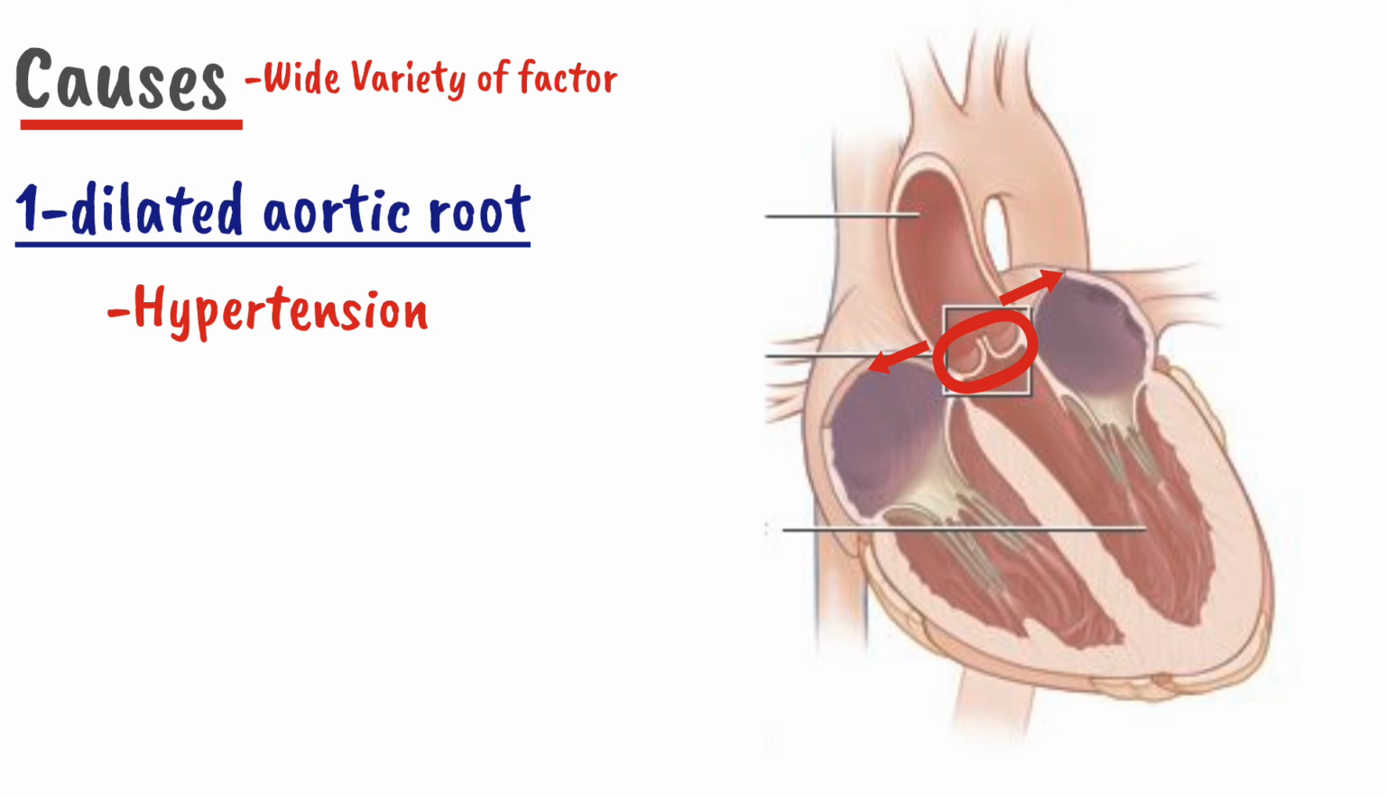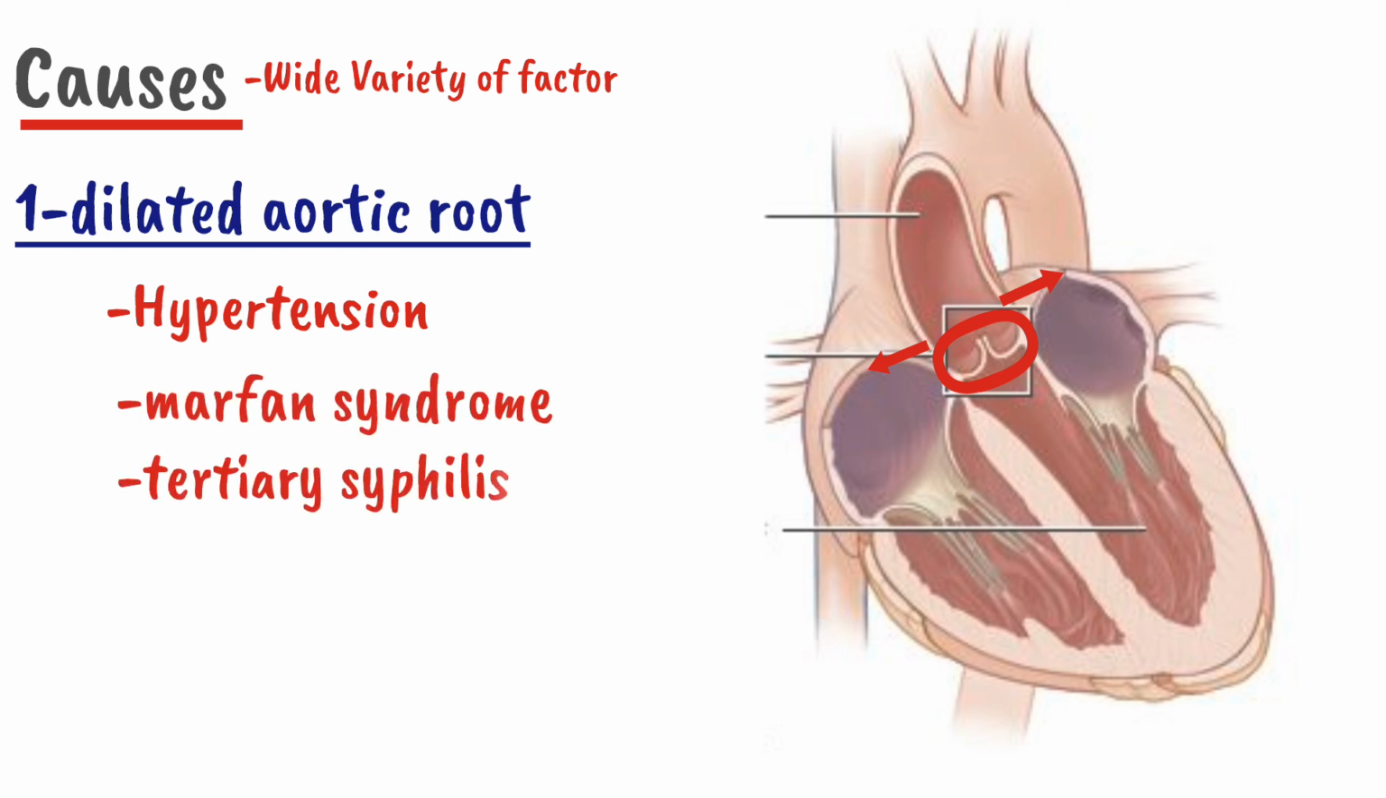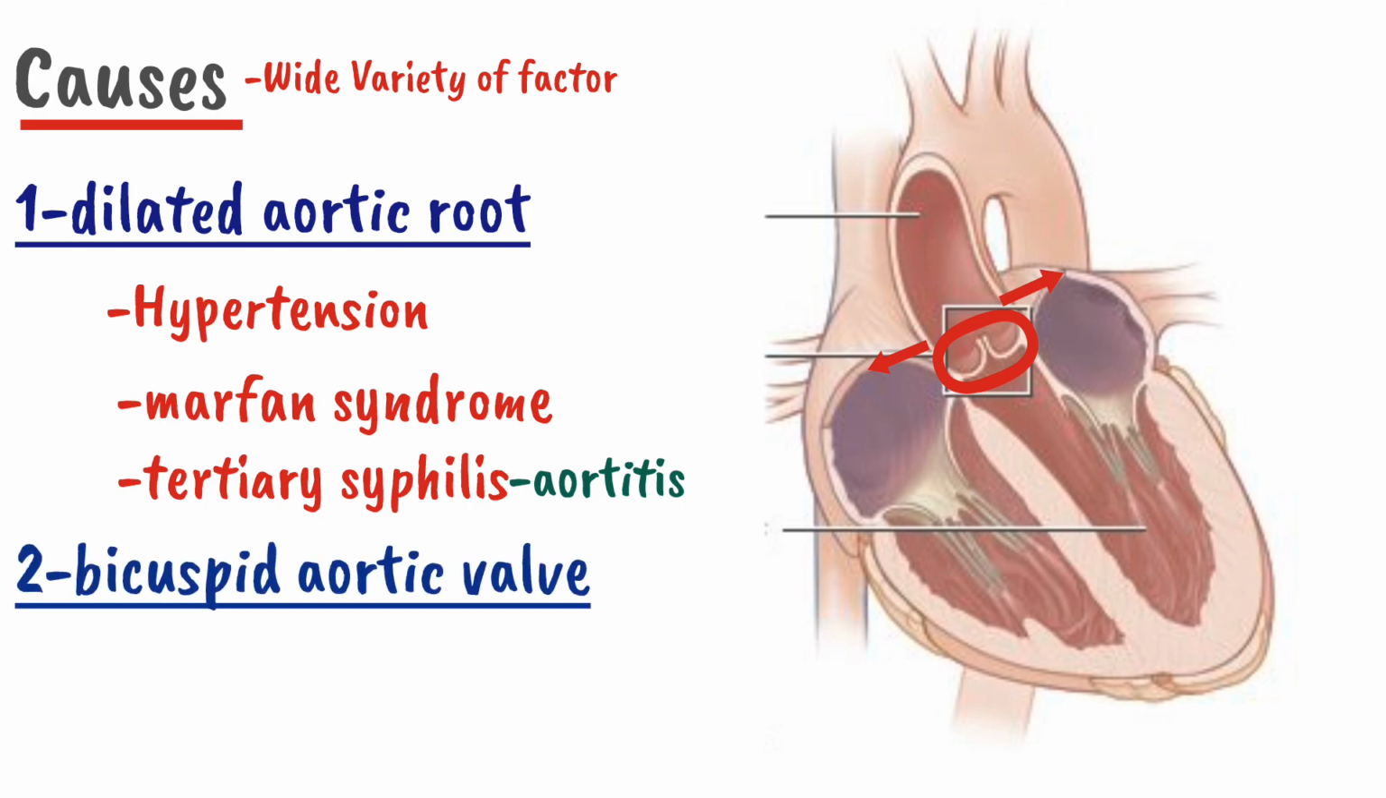The second one is a congenital disease such as Marfan syndrome, and the third one is tertiary syphilis. Tertiary syphilis causes aortitis, which will lead to the dilation of the aortic root. Other than this dilated aortic root, aortic regurgitation is also caused by a bicuspid aortic valve.